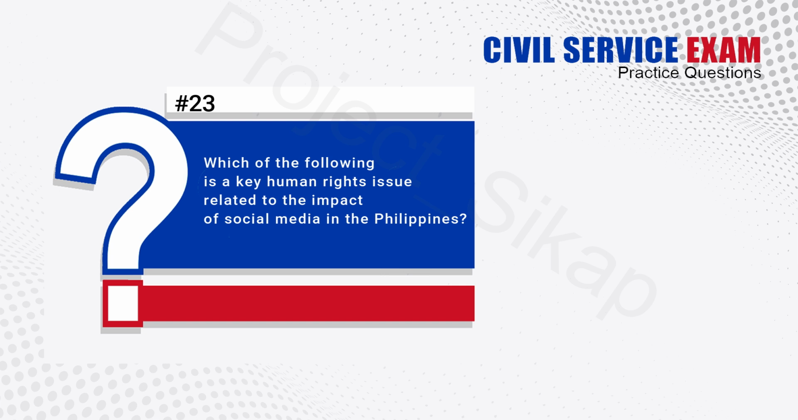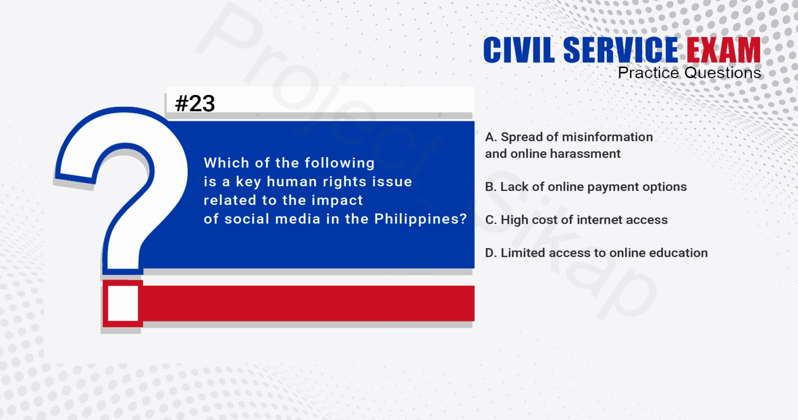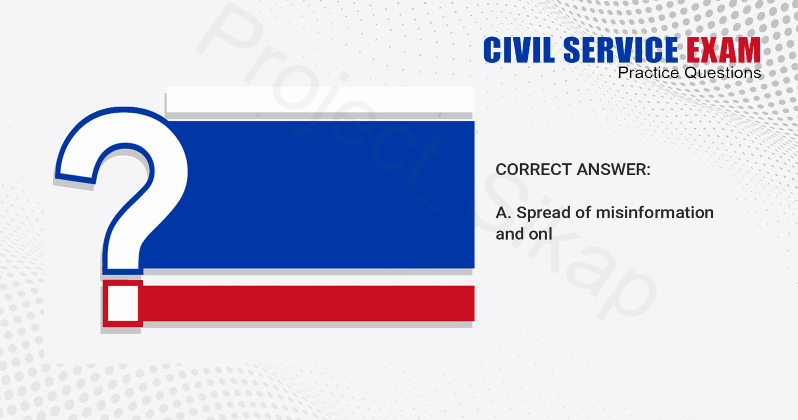23. Which of the following is a key human rights issue related to the impact of social media in the Philippines? A. Spread of misinformation and online harassment. B. Lack of online payment options. C. High cost of internet access. D. Limited access to online education. The answer is A. Spread of misinformation and online harassment.